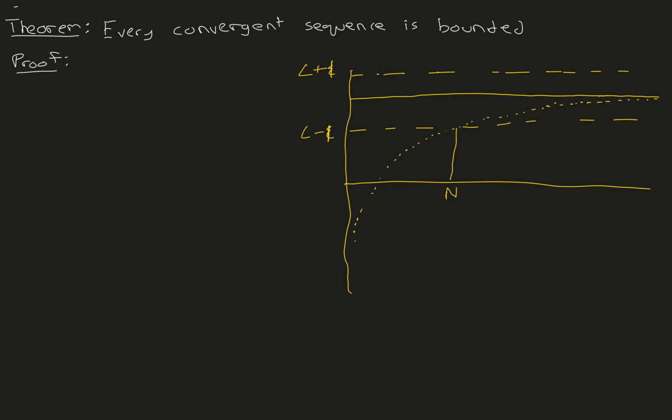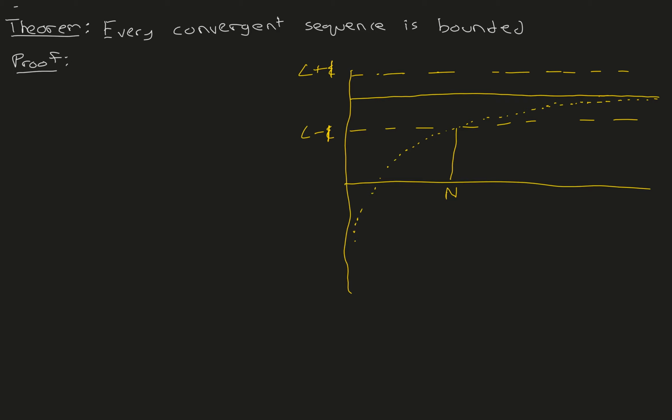Then we know there exists an N such that for all n greater than N, since the sequence is converging, it enters this tube and never leaves this tube. So we can find an N such that all sequence terms enter this tube, L plus 1 and L minus 1, and never leave this tube again.